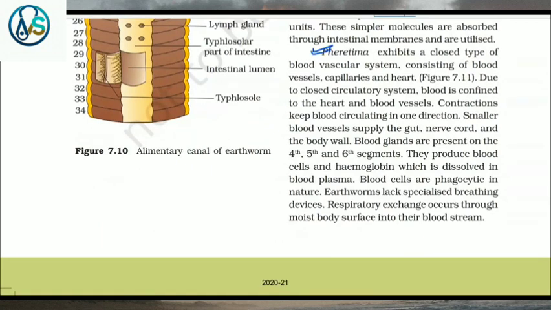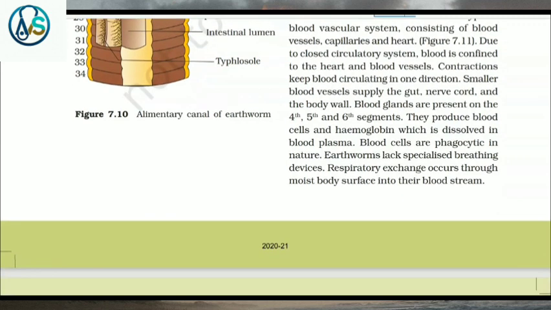Earthworm exhibits a closed type of blood vascular system consisting of blood vessels, capillaries and heart. Due to the closed circulatory system, blood is confined to the heart and blood vessels. Contractions keep blood circulating in one direction. The smaller blood vessels supply the gut, nerve cord and the body wall.